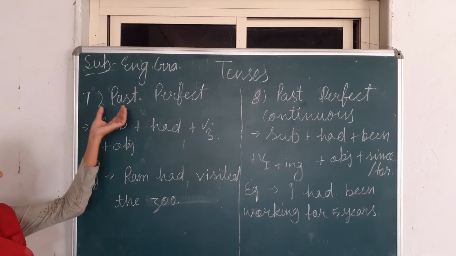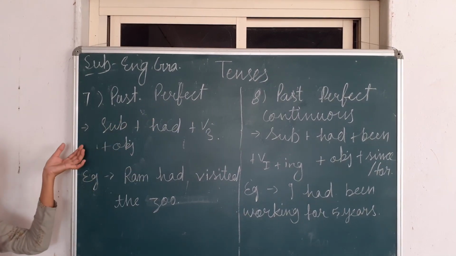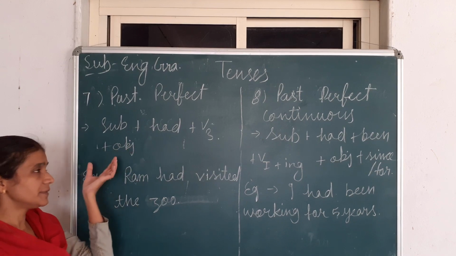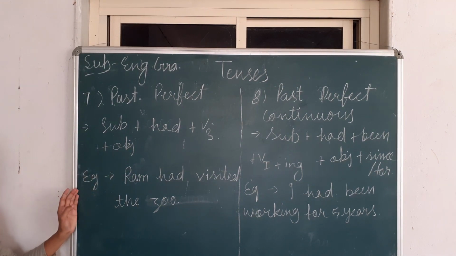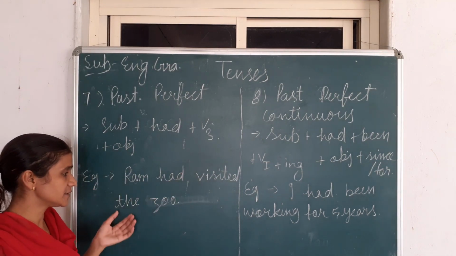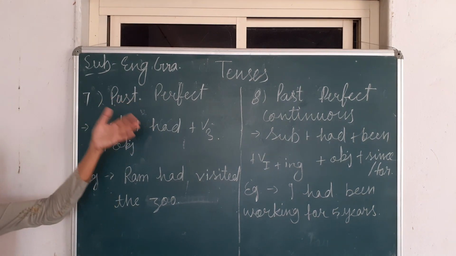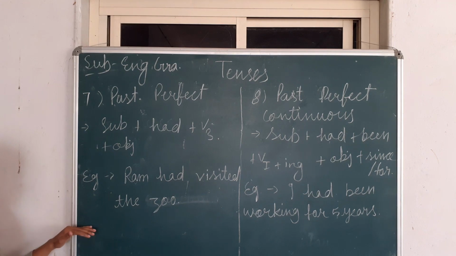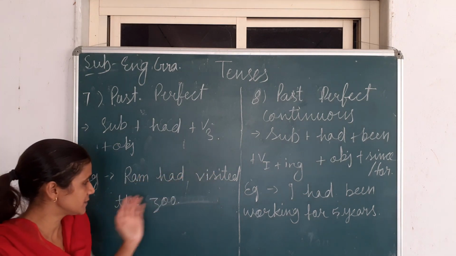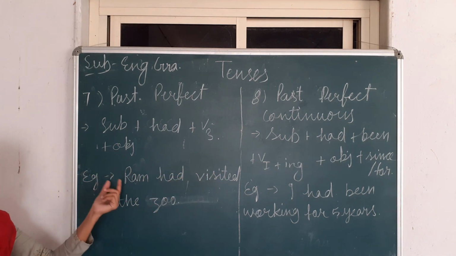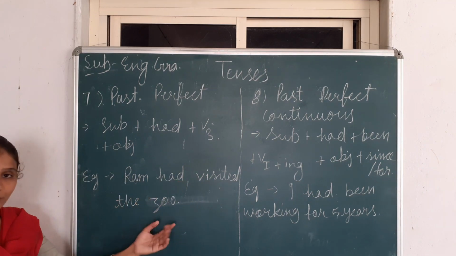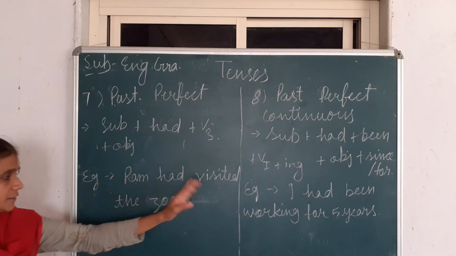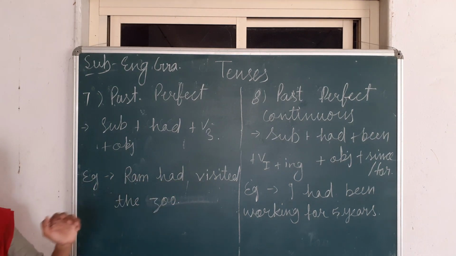Next tense is past perfect tense. Sentence structure, subject plus had plus third form of the verb then object or complement. Example, Ram had visited the zoo. See, in perfect tense we have to use the third form of the verb. Suppose we want to make a negative sentence, then Ram had not visited the zoo. Interrogative, had Ram visited the zoo? At the end question mark. And interrogative negative will be, had Ram not visited the zoo? At the end question mark.